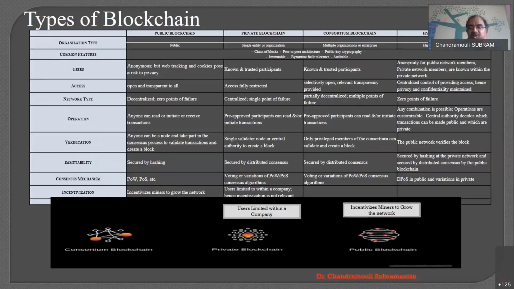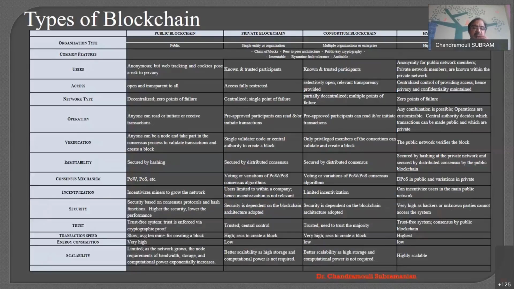But here in the private, we have all known users, right? So users are limited within a company. So there is no need to go for incentivization as far as the private network is concerned, because the participants are known, right? Whereas in the consortium, we go for a kind of limited incentivization. Whereas in the hybrid, you can incentivize users in the main public network. In the private, there is no need for incentivization, because it's your own network. You want to add, you can add it.